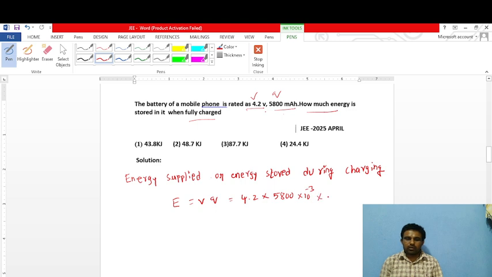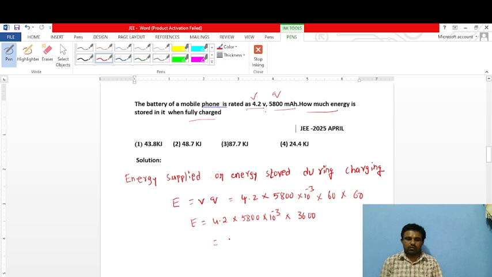So 1 hour is equal to 60 minutes, 1 minute is equal to 60 seconds. So totally hours is converted into seconds. So E is equal to 4.2 into 5800 into 10 to the power of minus 3 into 3600.